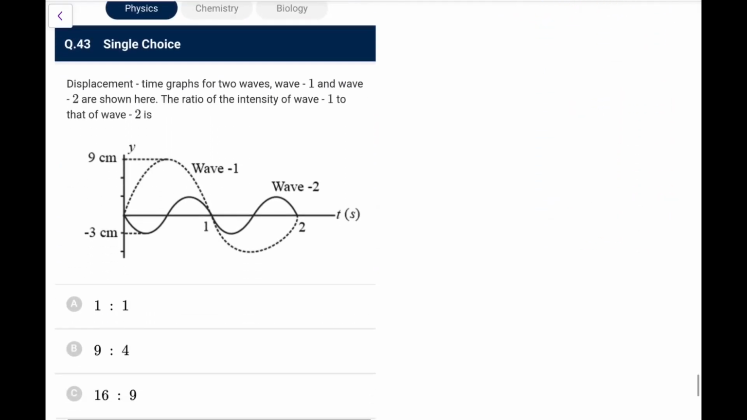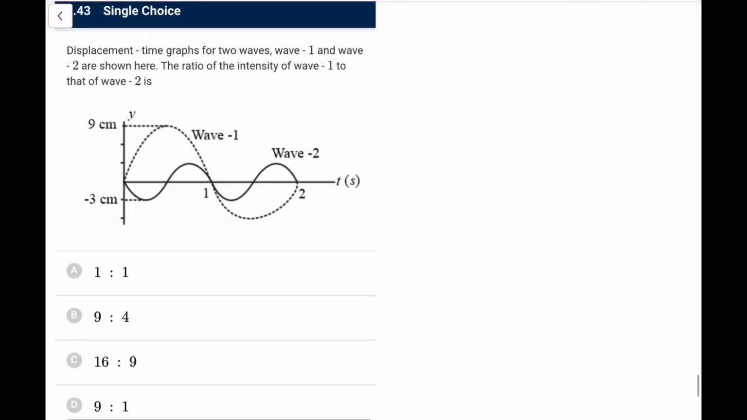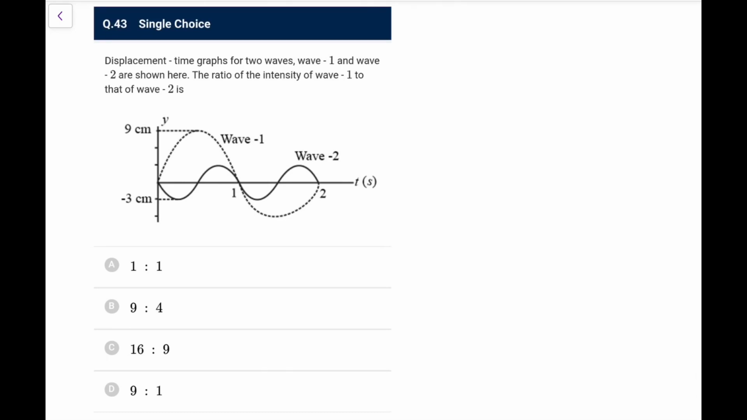Next, the displacement time graph for two waves 1 and 2 are shown. The ratio of the intensity of wave 1 to wave 2 is, so what we know, intensity, if I talk about average intensity, that depends on omega square A square, that is basically what we talk about. So it is proportional to omega square A square, we know that proportionality.